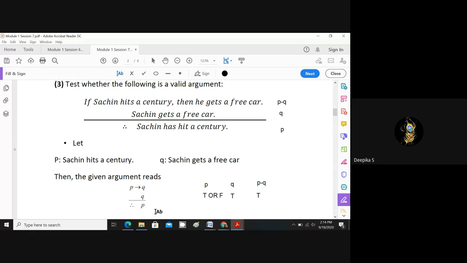After this, I will tell you. First, you tell me till here. You understood? Ma'am, knowing P and Q, identifying it, I came to know. Okay, fine. After that, we will check whether this argument is valid or not.